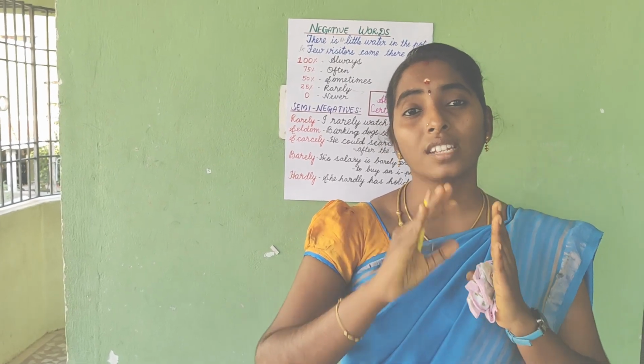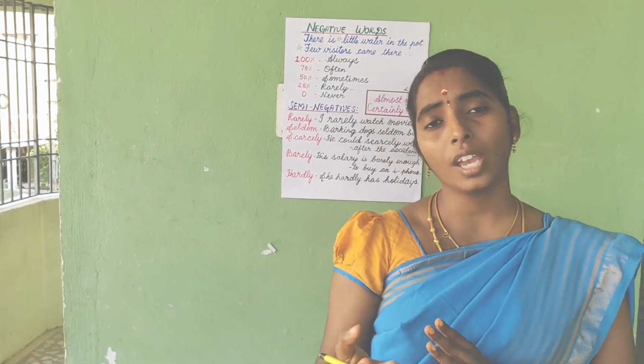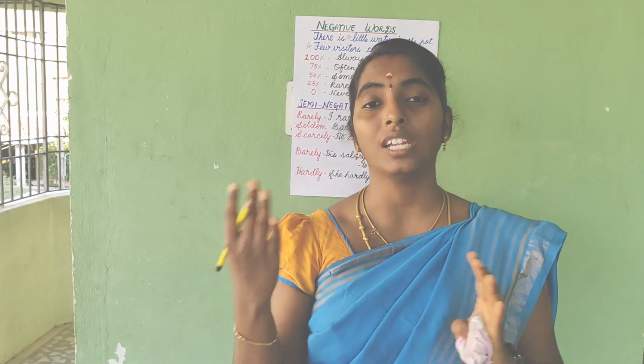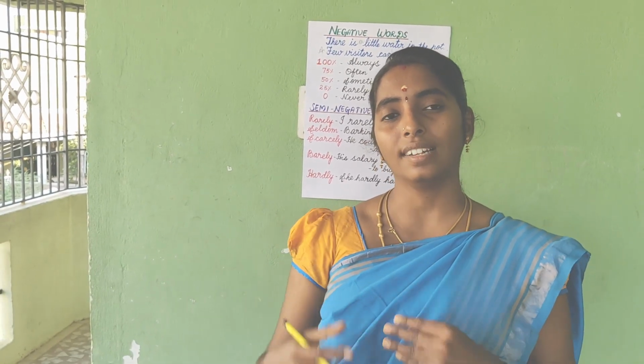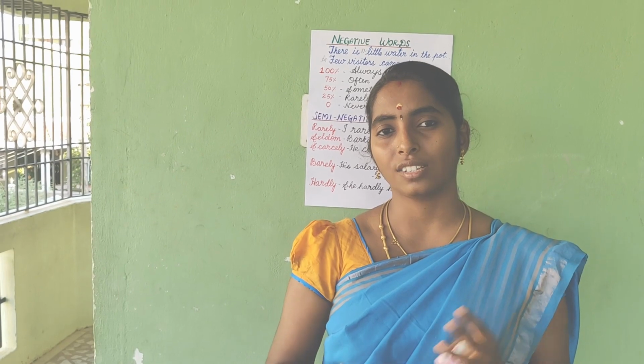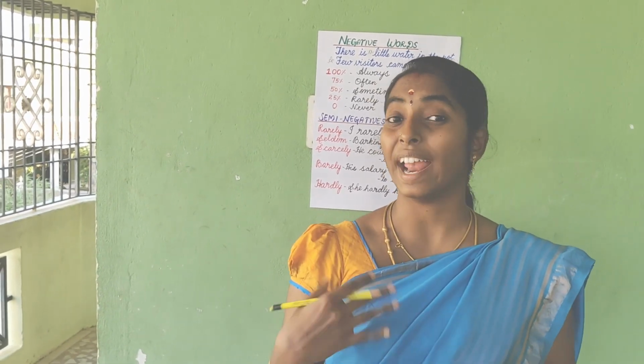Instead of rarely, you can use four more equivalent words. Often we use rarely only, but if you use these four alternatives, your English will be enriched.